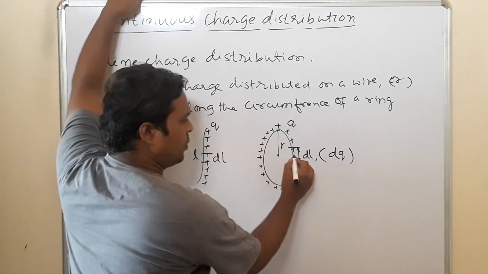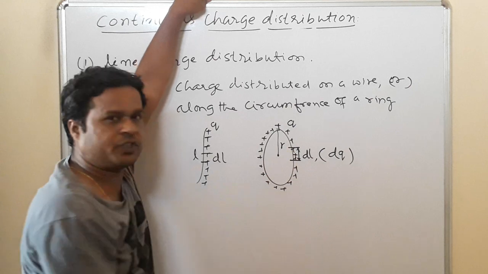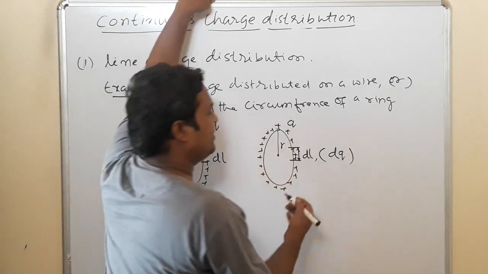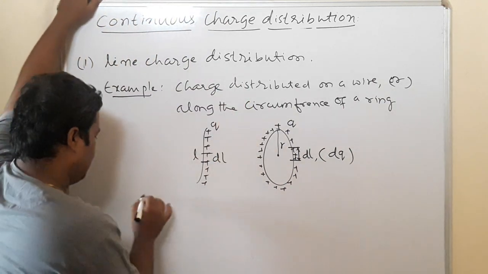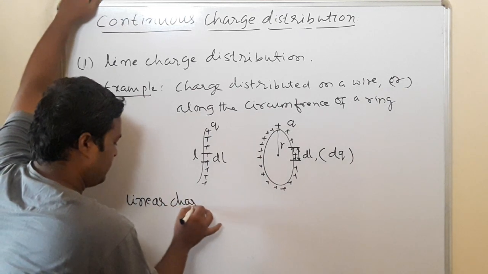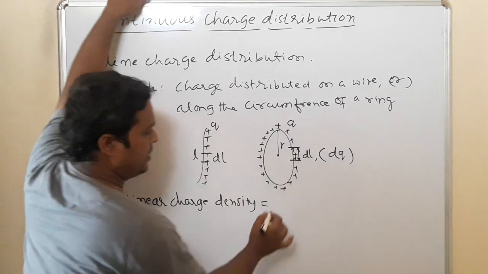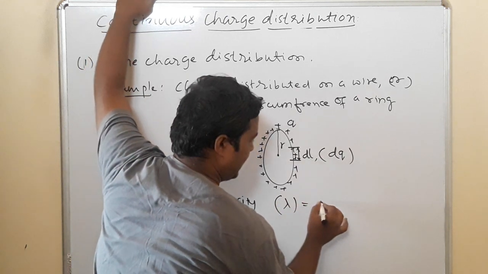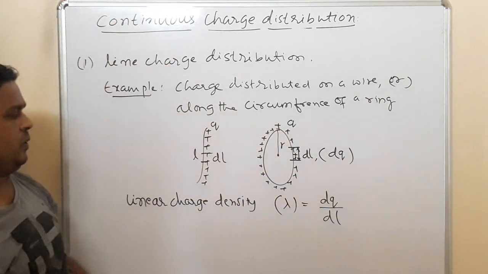When we select this small portion, because of the huge number of electrons in it, the charge appears to be continuous. Then here we define a quantity for line charge distribution, the linear charge density, denoted by lambda, which is given by charge per unit length.